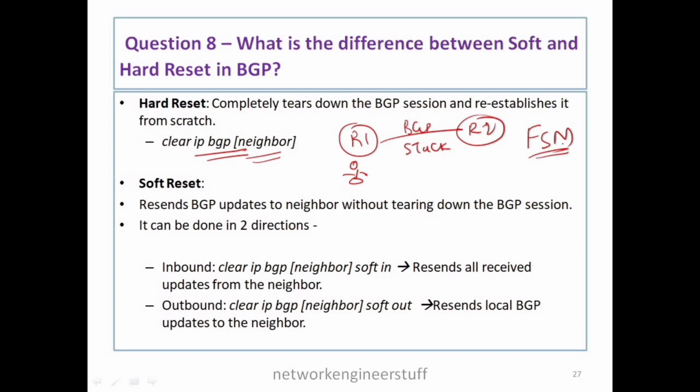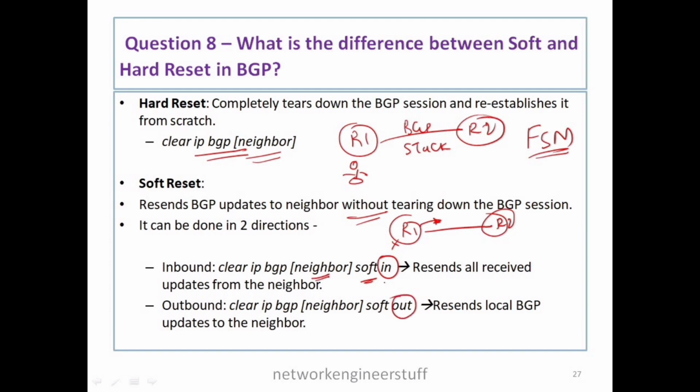Soft reset will not bring the neighborship down. It will only resend some BGP updates. Let's say this is R1 and this is R2. If you issue the soft reset command, it will only send some updates to R2, its BGP neighbor. There are two different commands here, clear IP BGP followed by the neighbor IP, soft in and out, and there is a little difference between them.